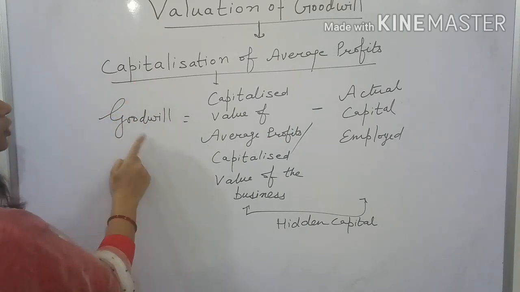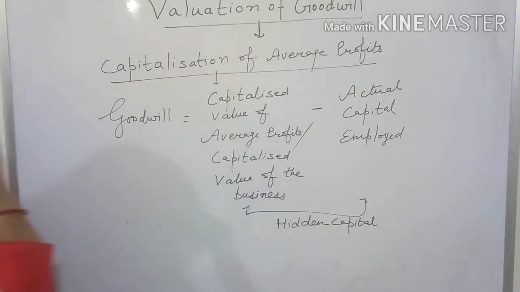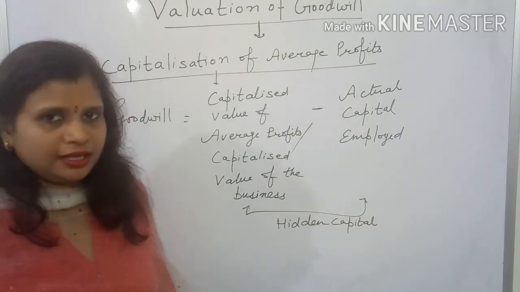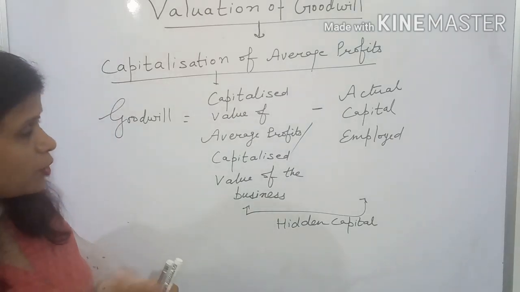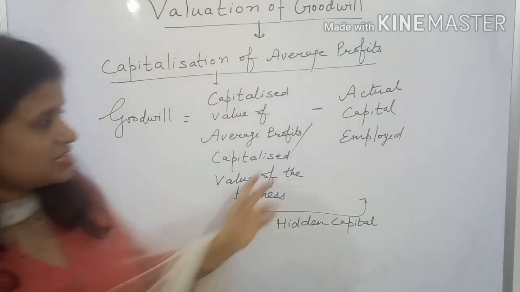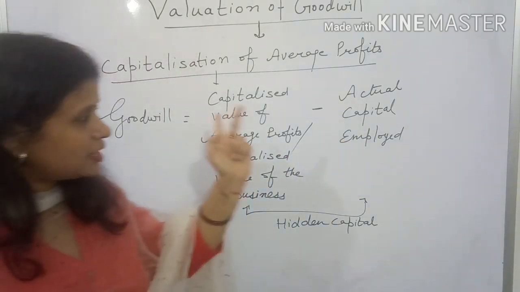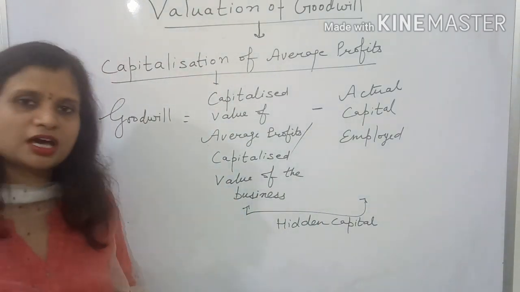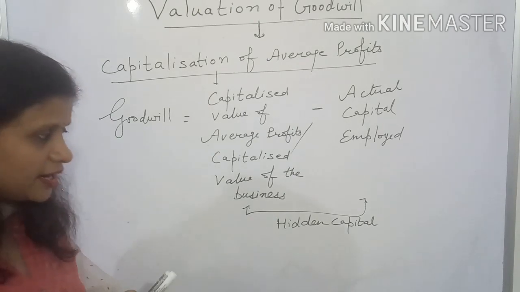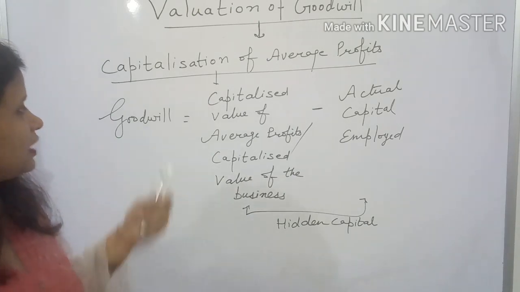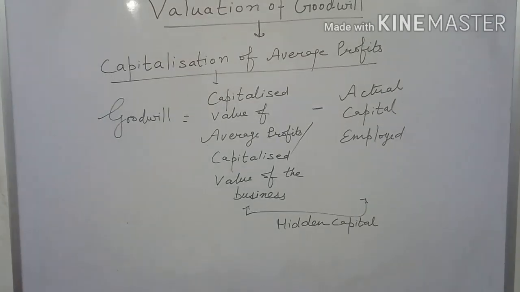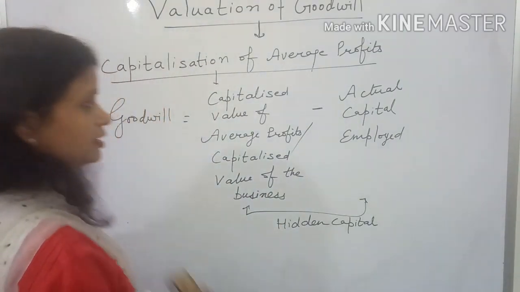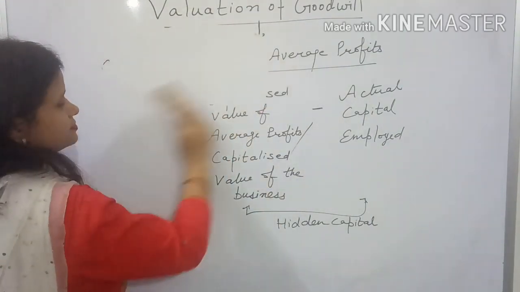So again I am repeating, while calculating goodwill by capitalization of average profits, first you will find out the capitalized value according to your profitability. What profits you are earning, according to your profits, what should be your capital and what is the actual position of capital. Then you will compare both, and the difference between the two is the hidden capital, and that hidden capital is your hidden goodwill, and that will be your value of goodwill. You can better understand it with the help of an example. Let us take an example for this.